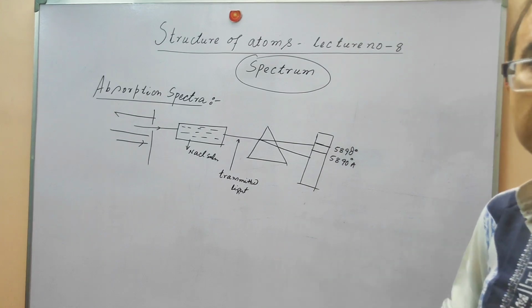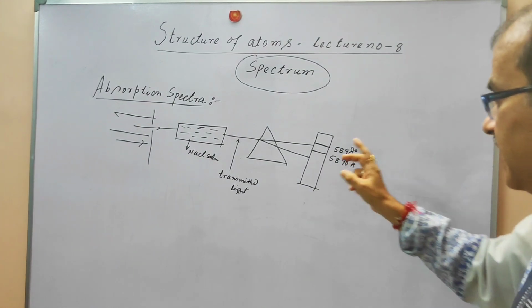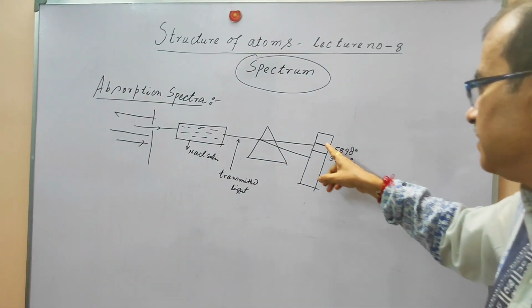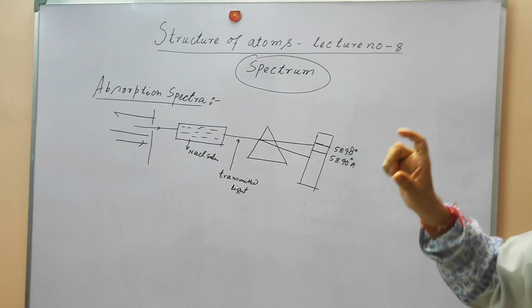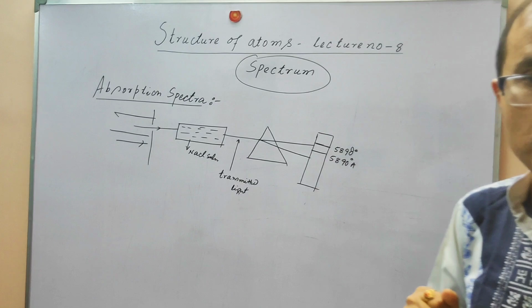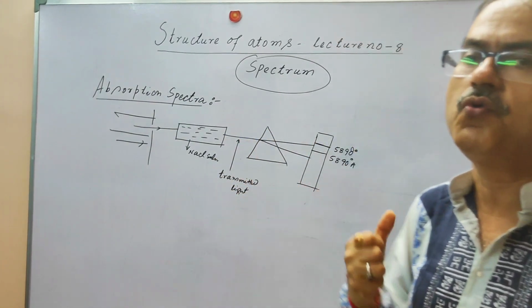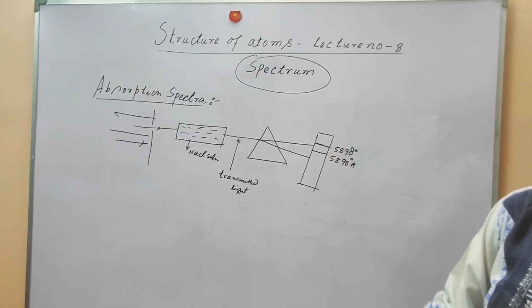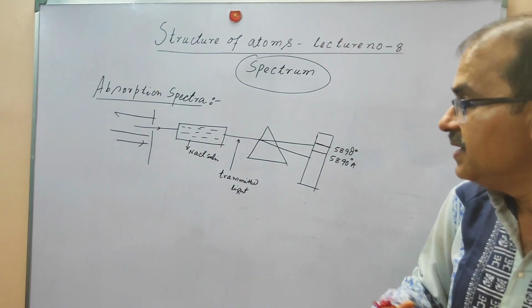Otherwise, this is continuous. So in the absorption spectrum, you can observe there is a dark line in the continuous spectrum. The dark line is an indication that the substance, the initial solution, has absorbed the portion of the wavelength corresponding to this dark line. That is why it is called the absorption spectra.